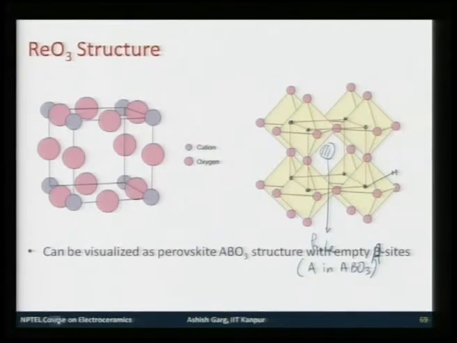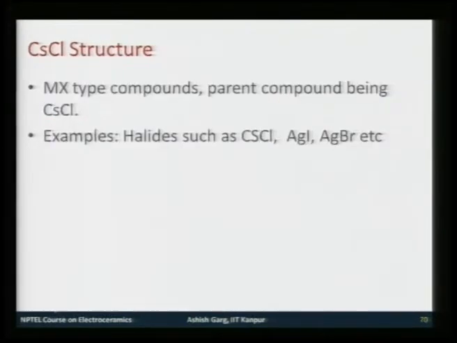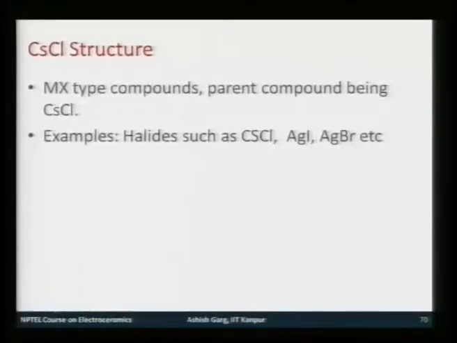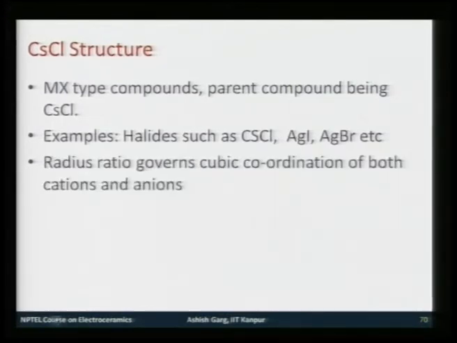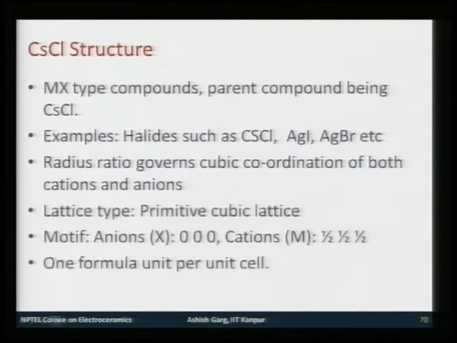Okay. And another structure, which is not similar to any of these, falls in the category of primitive cubic structures, the cesium chloride structure. This is an MX type of compound and the parent compound is cesium chloride. Examples of materials with such a structure are cesium chloride and many halides like silver iodide and silver bromide. The structure is very simple. The radius ratio is such that it governs the cubic coordination of both the cations as well as the anions, which means the cation is reasonably big in this structure.